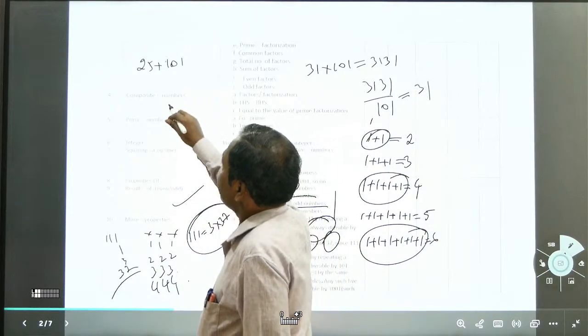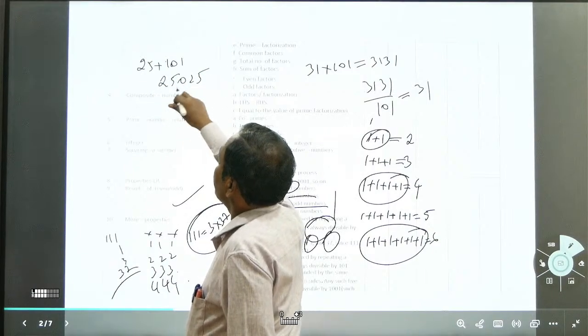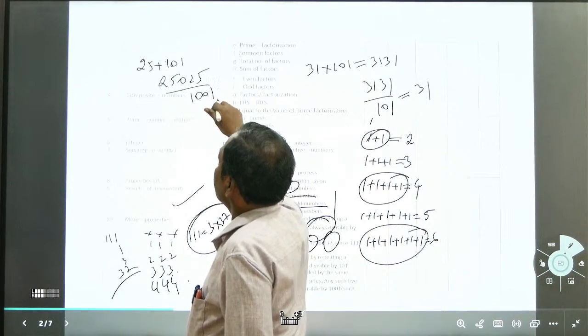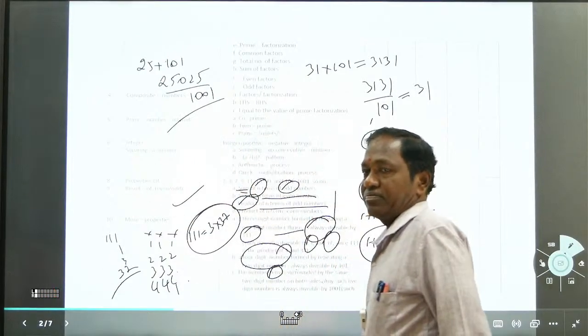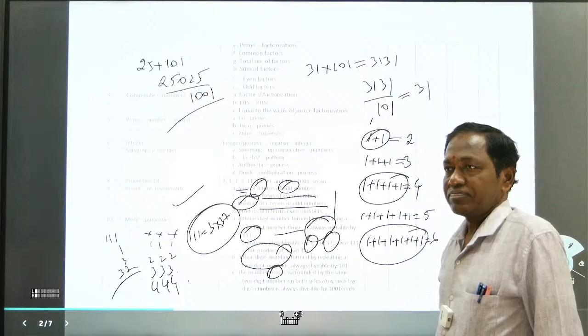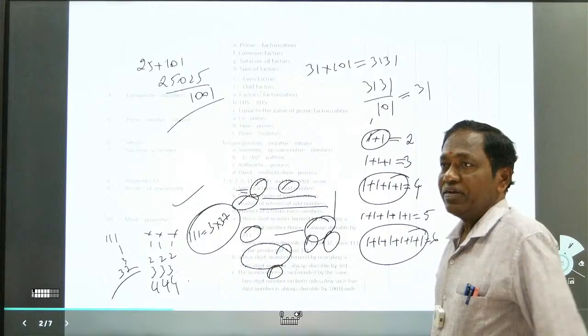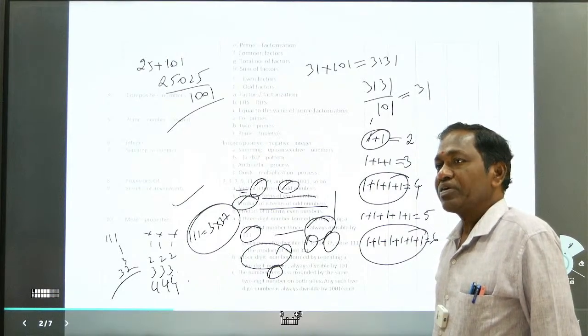And 25, 0, 25 is always divisible by 1001, he says that. Okay, already 1001. Not only that, 1001 is a product of 7, 11, 13.